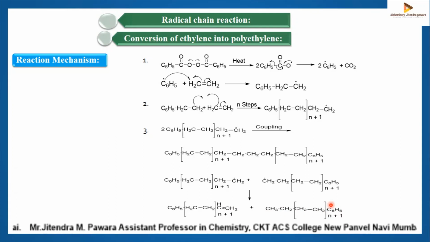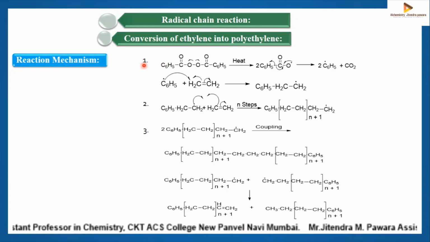So this is the preparation of your polyethylene bags. In the polymer industry, they use this reaction to generate the polythene bags that you use in your daily life. Now the polythene has been banned by the government due to pollution. So this is the simple reaction, how to convert ethylene into polyethylene by radical chain reaction.